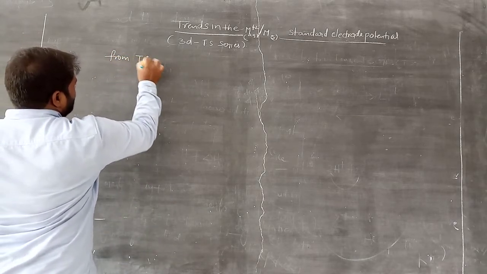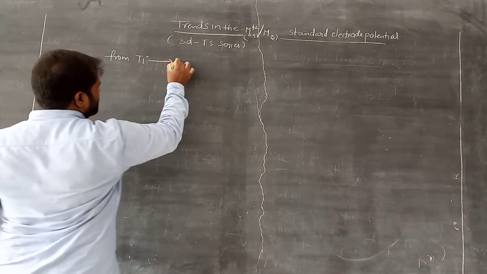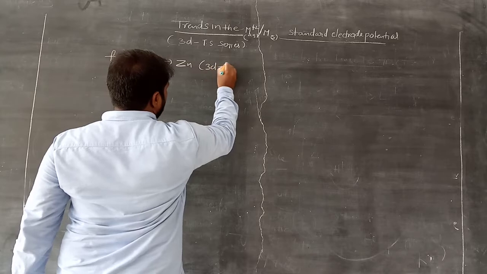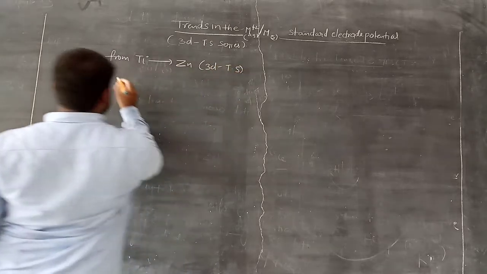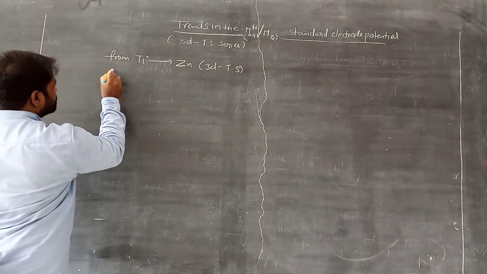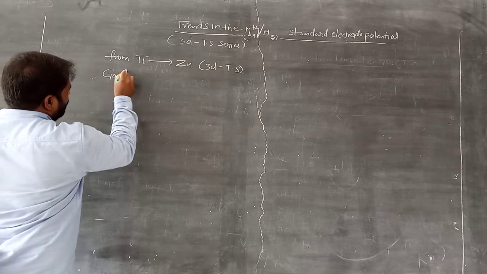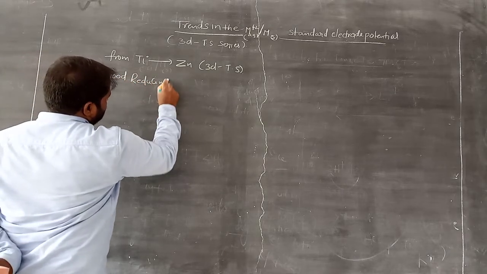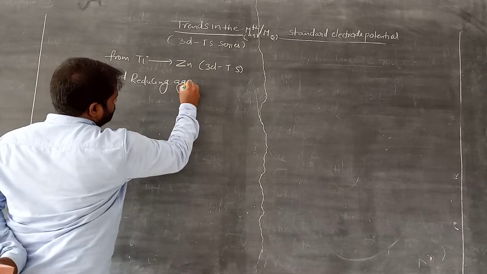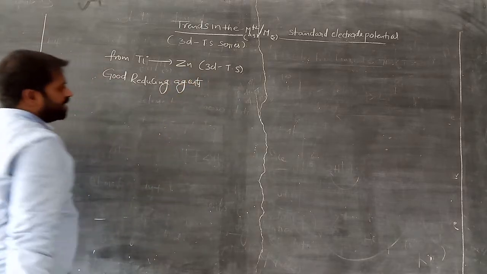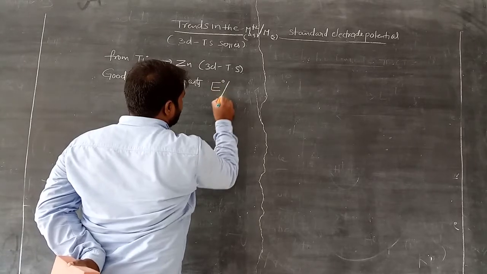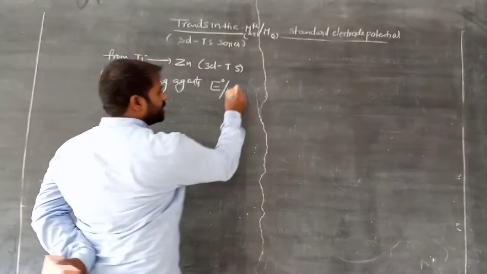From titanium to zinc in the 3d transition series, they are good reducing agents, and their standard reduction potential value is negative.